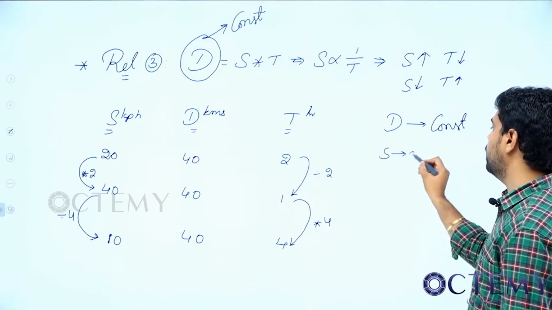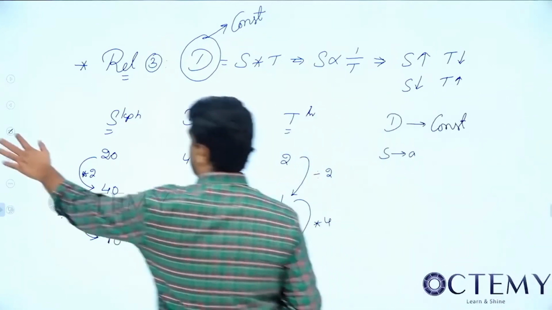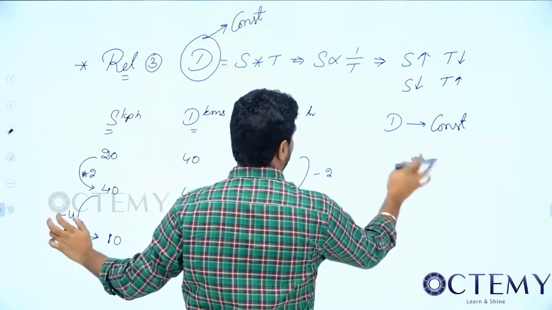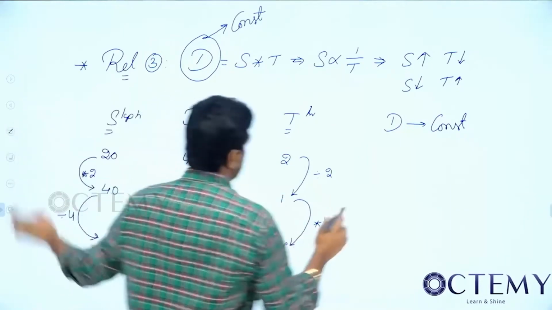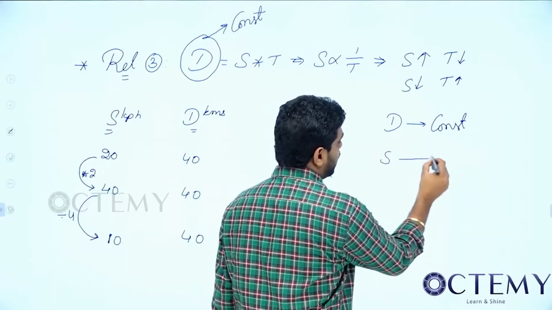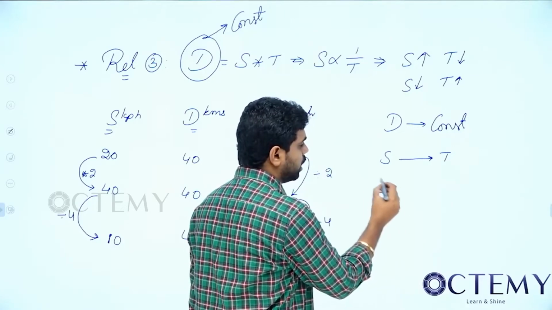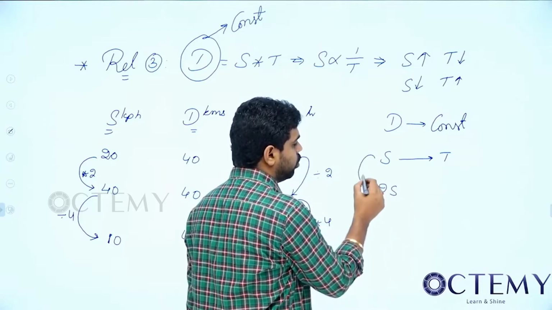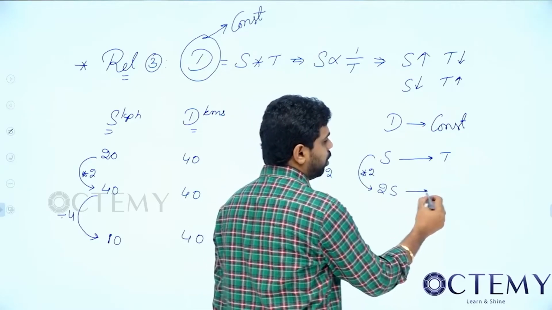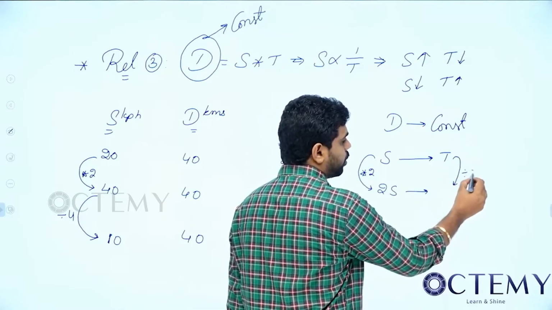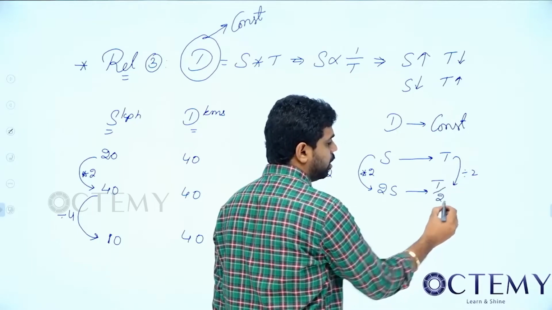I will travel at S speed. So if I travel at S speed, it will take T hours. Now speed is becoming double, so 2S. So when speed is into 2, what should be my time now? It should be divided by 2. So how many hours? T by 2 hours.